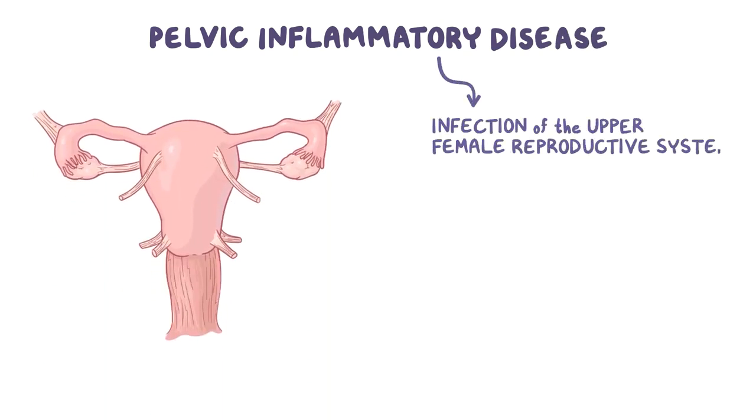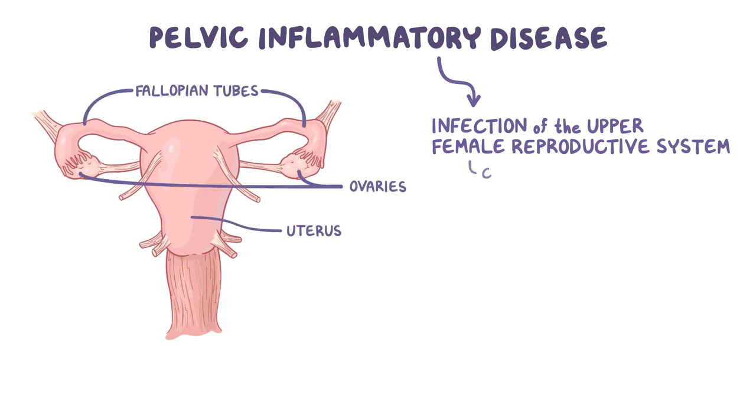Pelvic Inflammatory Disease, or PID, is an infection of the upper female reproductive system, including the uterus, fallopian tubes, and ovaries. It can cause a number of serious complications, including infertility.